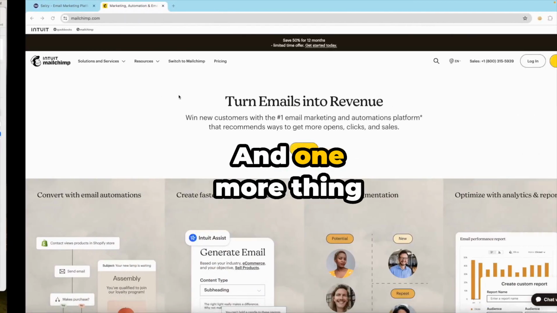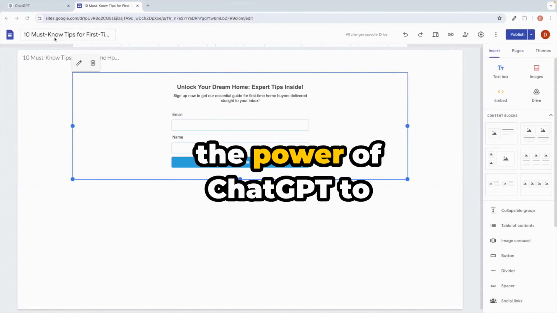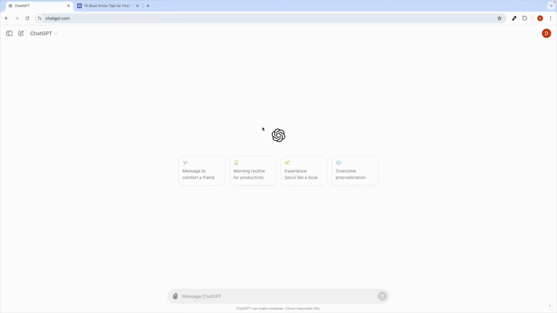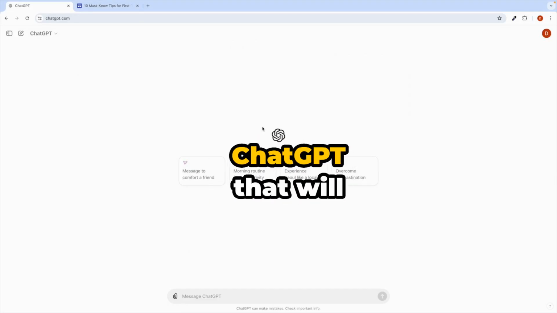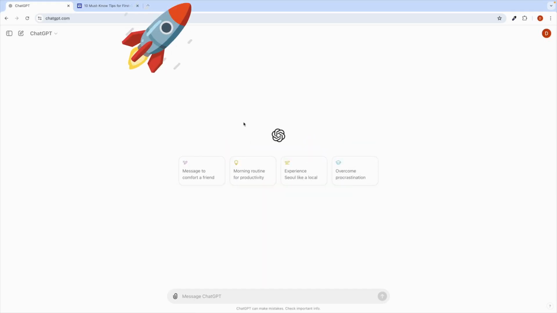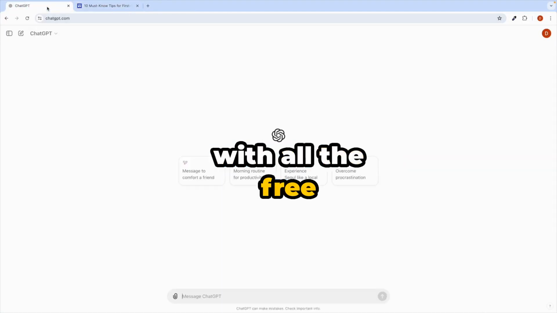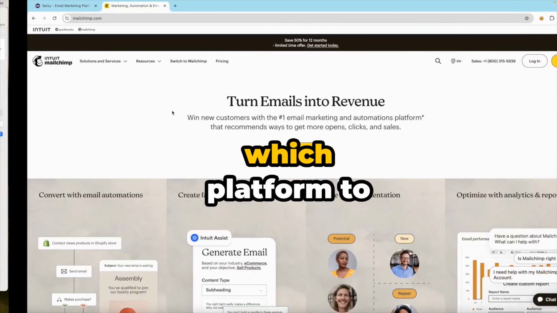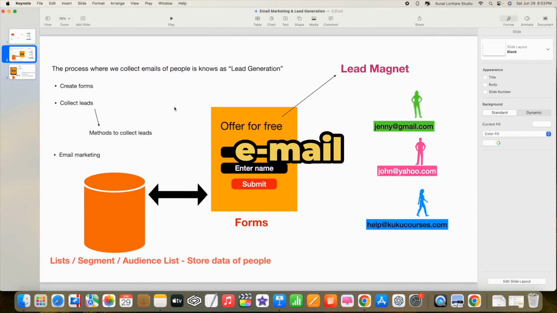And one more thing I want to tell you is that inside this course we are going to use the power of ChatGPT to do a lot of amazing things. Inside this free course you will use the AI tool ChatGPT that will take your email marketing to the next level. Here we will teach you how you can embed forms with all the free resources, how you can create forms with different platforms, and which platform to choose. Each and everything has been covered in this free email marketing course.